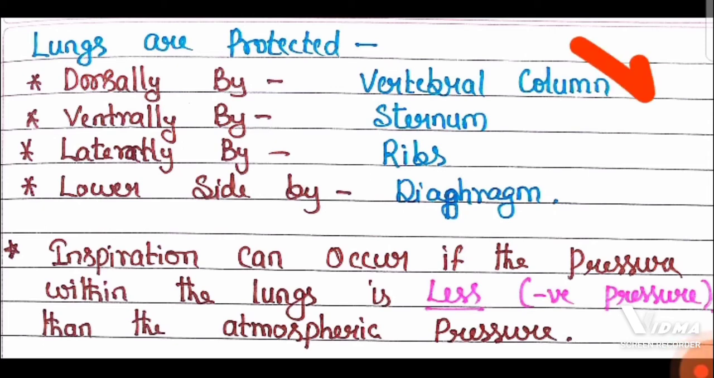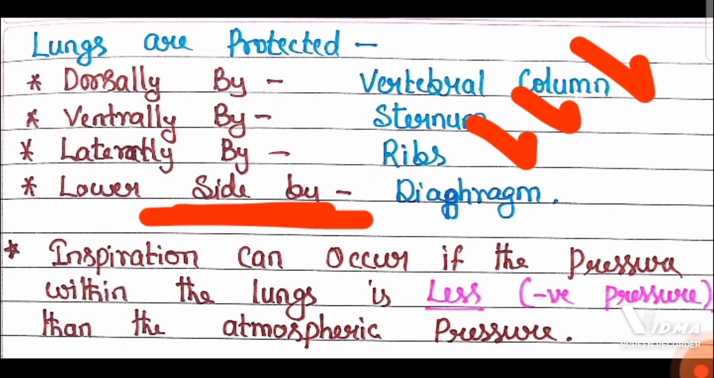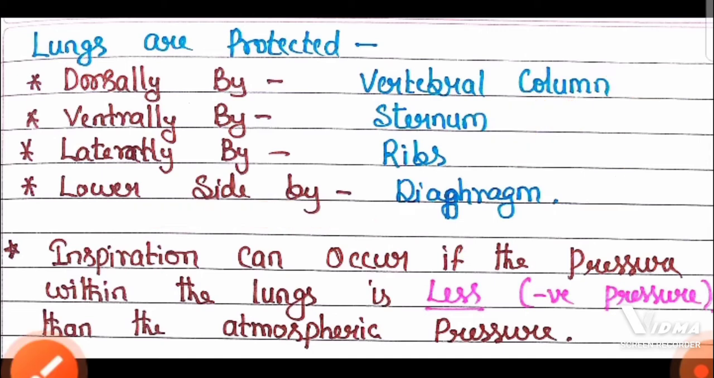Now, the lungs are protected on the back side, dorsally, by the vertebral column. Ventrally, from the front, the lungs are protected by the sternum bone. Laterally they are protected by the rib cage, and on the lower side by the diaphragm. So diaphragm, ribs, sternum, and vertebral column are protecting the lungs.